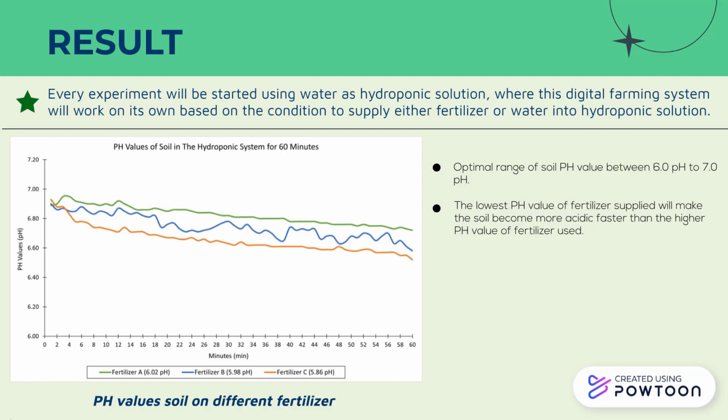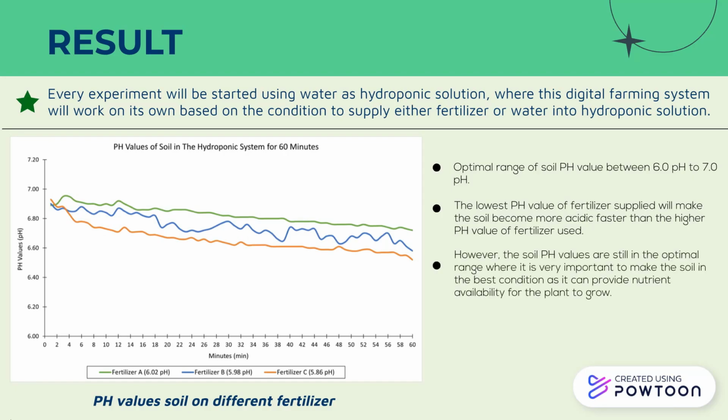The lowest pH value of fertilizer supplied will make the soil become more acidic faster than the higher pH value of fertilizer used. However, soil pH values are still in the optimal range, which is very important to keep the soil in the best condition as it can provide nutrient availability for the plant to grow. When it is above or below the optimal range, it can lead to nutrient deficiencies in the soil.